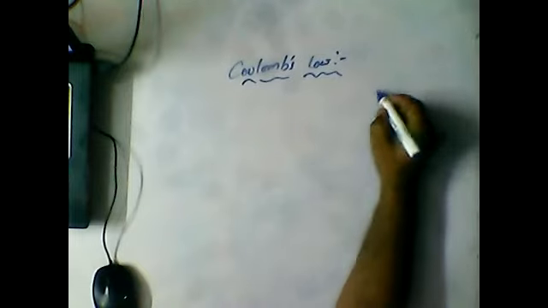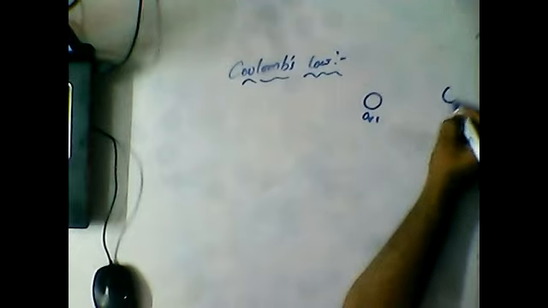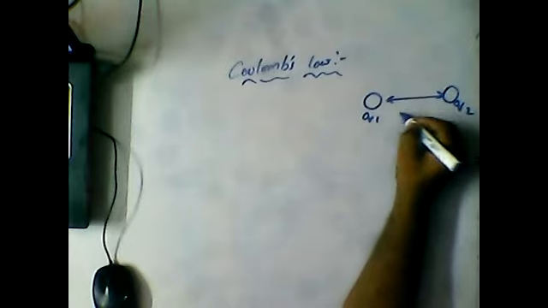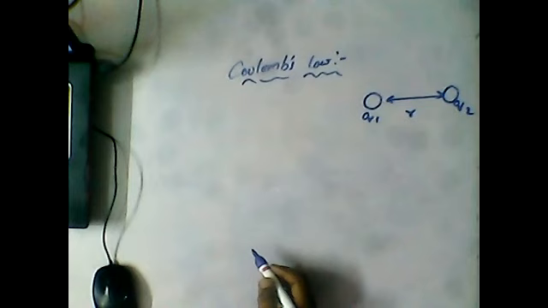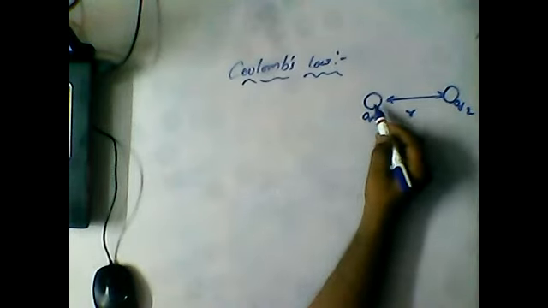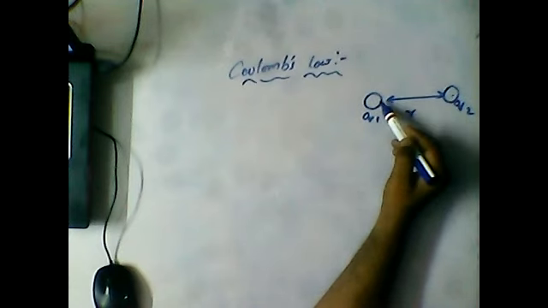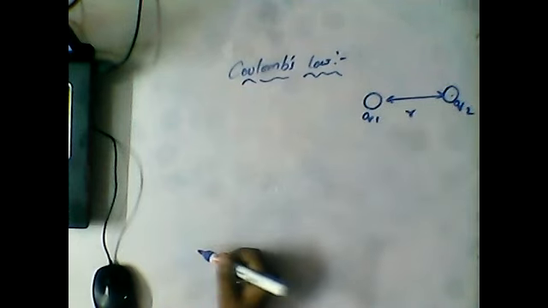When two point charges, here this is a point charge q1 and here is another charge q2, are separated by a certain distance, the distance between them is r. Two point charges q1 and q2 separated by a distance r. Due to this charge, a force is exerted on the other, and that is the force of attraction or repulsion.